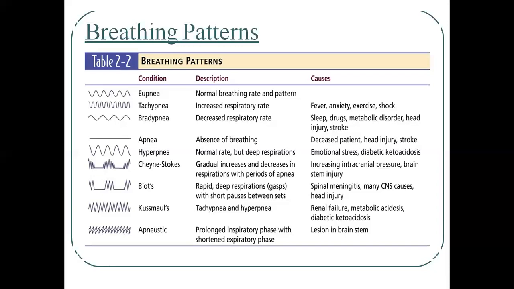In this you will see what conditions will be present, and what the diagrammatic presentation will be when the patient is having apnea, hyperapnea, eupnea and tachypnea, and what the description is, means how it will sound, then what are the causes of this breathing pattern.